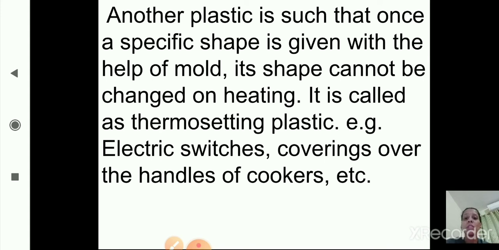Okay, so this is about the first man-made material, that is plastic. We have seen the two types of plastic. We have seen the properties of plastic. They are light in weight, they can be carried easily, they are not corroded, they are not decomposed easily. Yes, we have studied the different properties of plastic. So I hope you are clear with all these concepts.